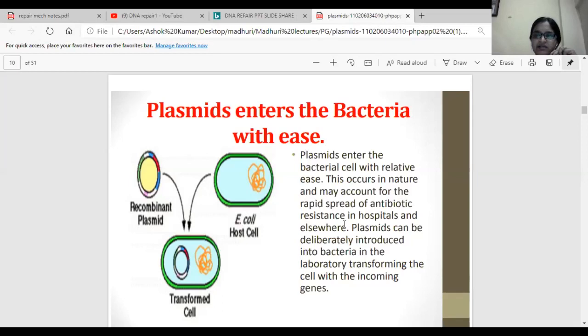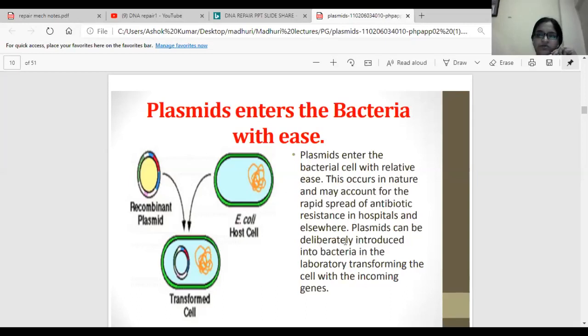When these antibiotic resistance genes spread in bacteria, they gain resistance towards that antibiotic. So when these microbes cause an infection in our body, and we give an antibiotic to cure it, cells having that resistance gene will resist the antibiotic and the infection is not cured. That is a major problem faced by the health sector nowadays.